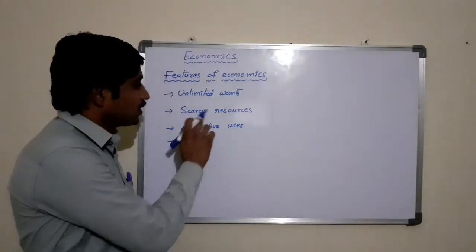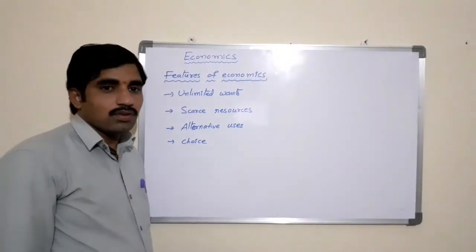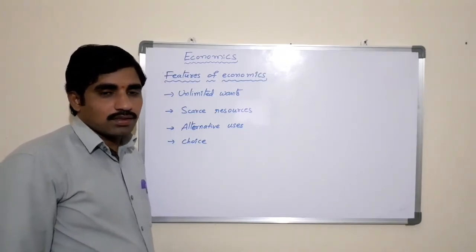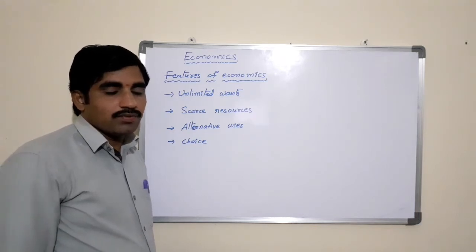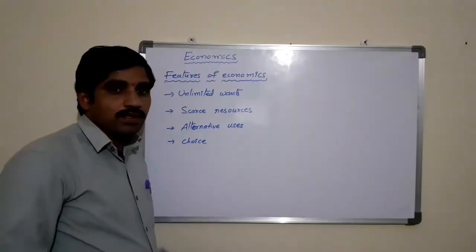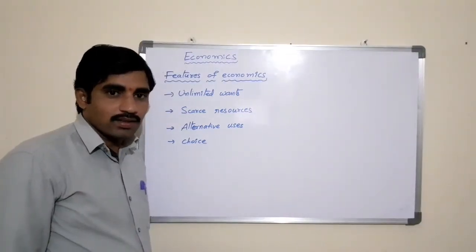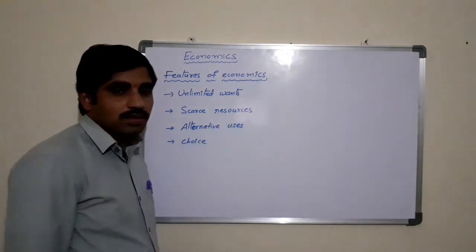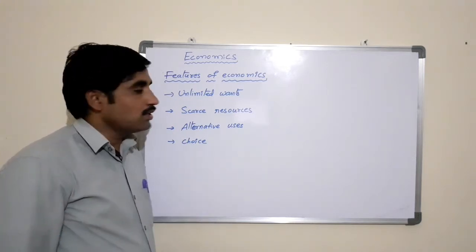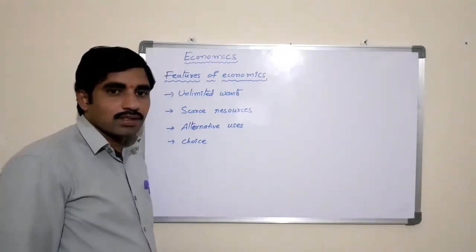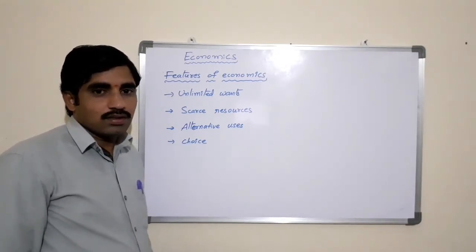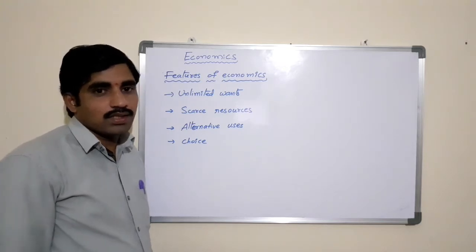And the second one is scarce resources. Apart from these unlimited wants, we have resources that are very scarce. The resources are scarce when they are limited in supply when compared to the total demand. When compared to the unlimited wants, the resources available with human beings are very limited, very scarce, compared to what they need to satisfy.